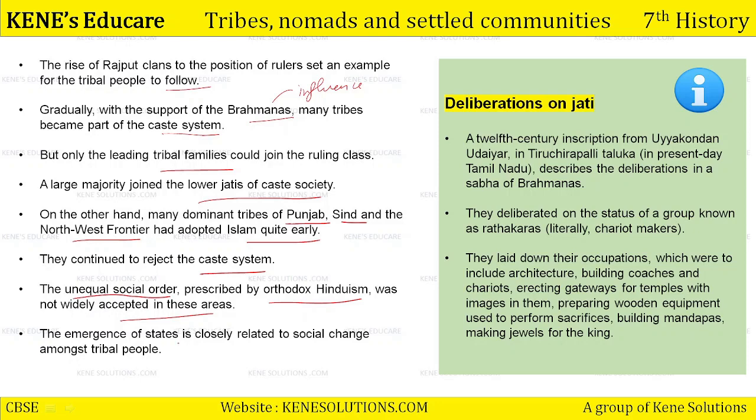The emergence of states is closely related to the social change among tribal people. This emergence of states led to greater influence and changes in the tribal people and their organization. Because of this, they were heavily influenced and changed their perspective and their manner of administering and organizing themselves, because they now became a part of this main society where unequal classes and discrimination in every rule and regulation, on the basis of the words said by Brahmins, were going on.